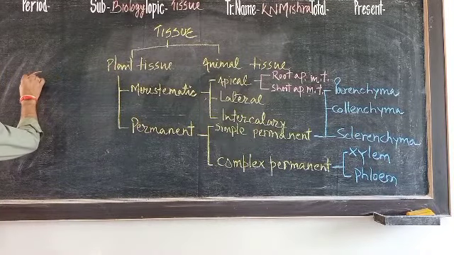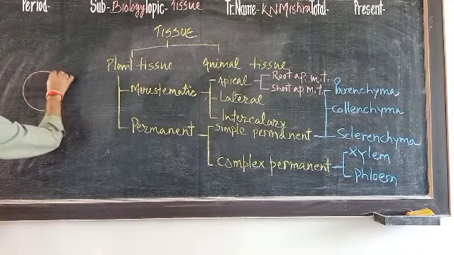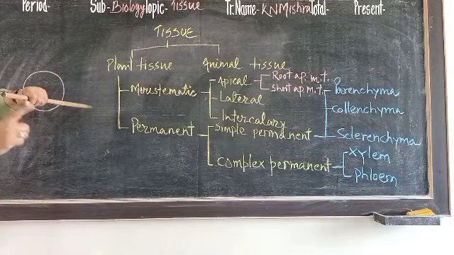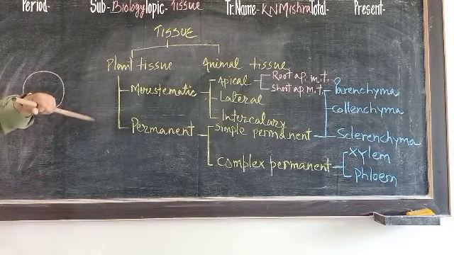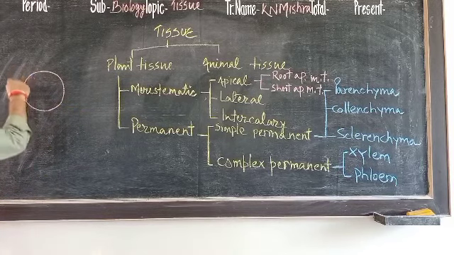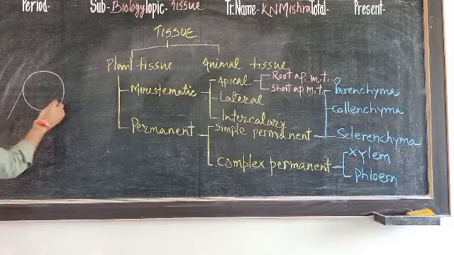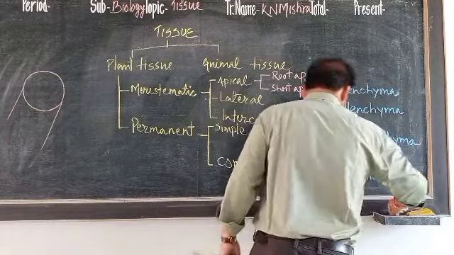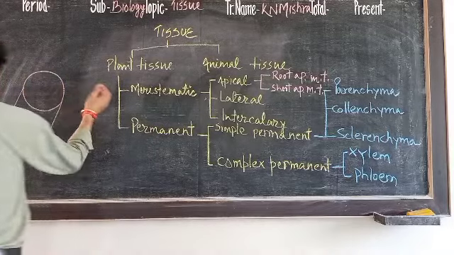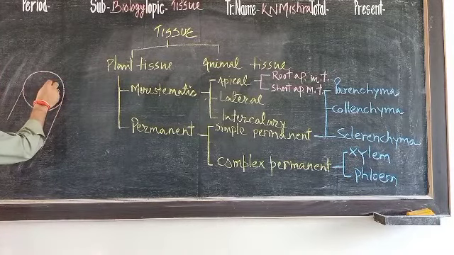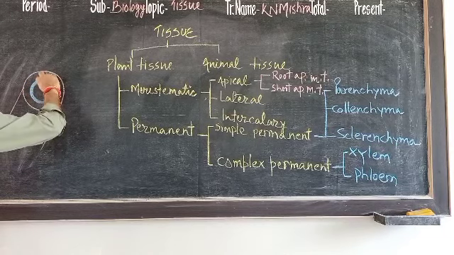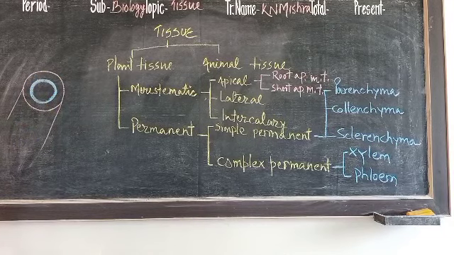We will observe this kind of structure. We have cut a section of this piece. Then we see this kind of structure. And where is this lateral meristematic tissue situated? It is located here. Here lateral meristematic tissue is present.